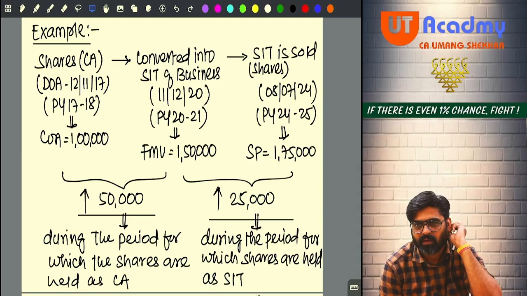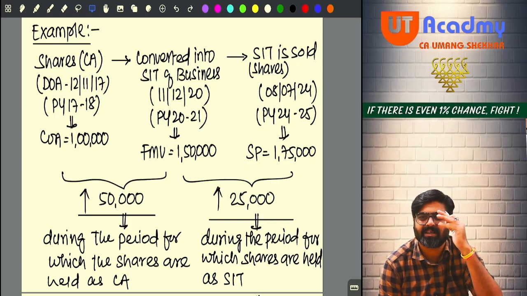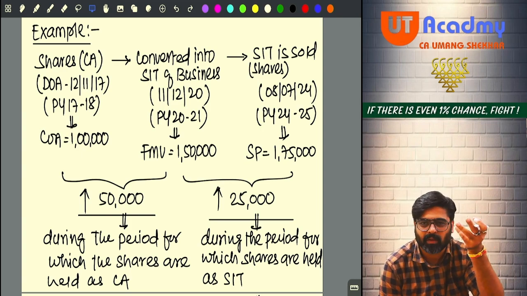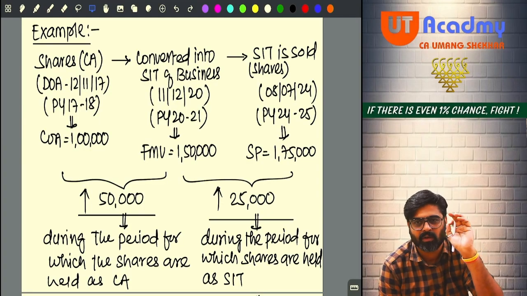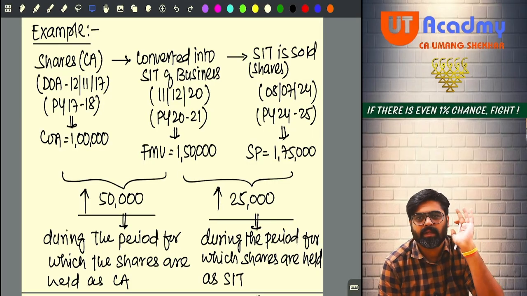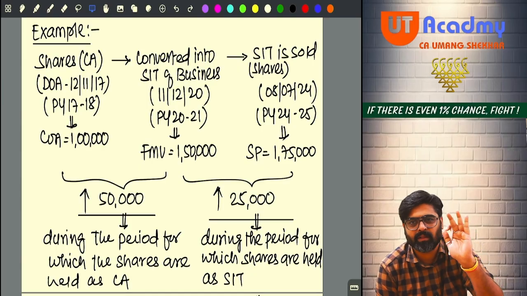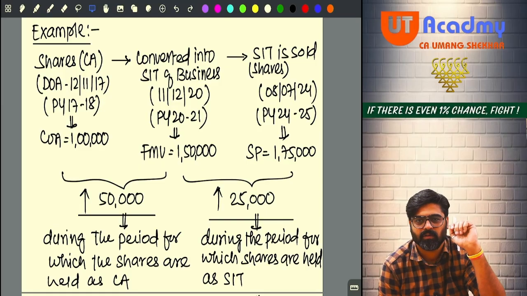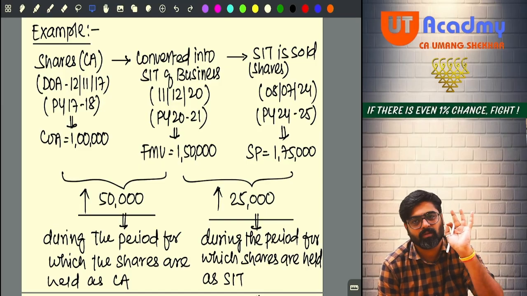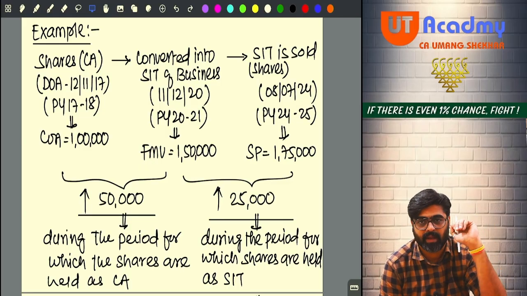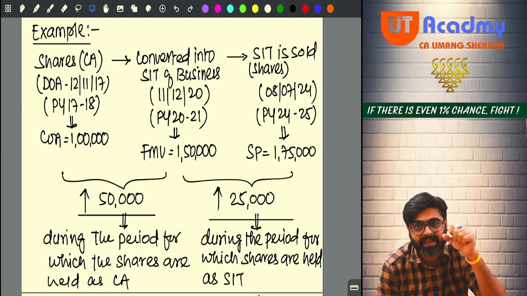First of all, I have some shares. For example, here any capital asset can be there. Instead of shares, it can be jewelry also. Instead of shares, it can be immovable property also. Any type of capital asset you are having. Yes or no? So you had some money, 1 lakh rupees, which you invested in shares, thinking that your 1 lakh will grow. You are not in the business of buying and selling of shares. You are investing 1 lakh rupees in shares, thinking that the value will grow over a period of time. So you are buying shares as your investment, as your capital asset.